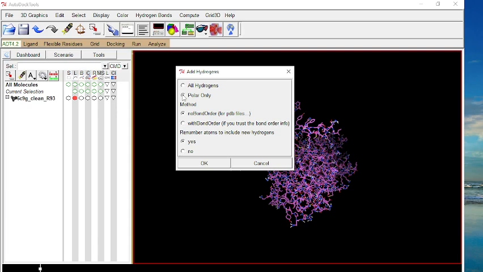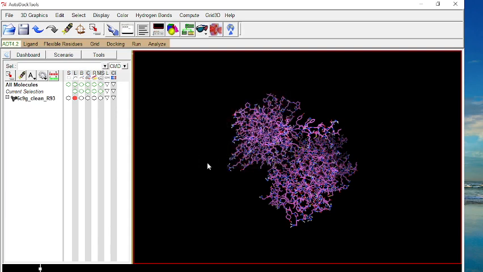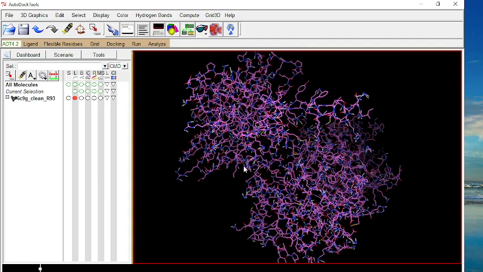I will select polar hydrogens because only polar hydrogens can charge the protein. Leave the other options as default. You can see that some hydrogen atoms have been added to this structure that appeared in white color.